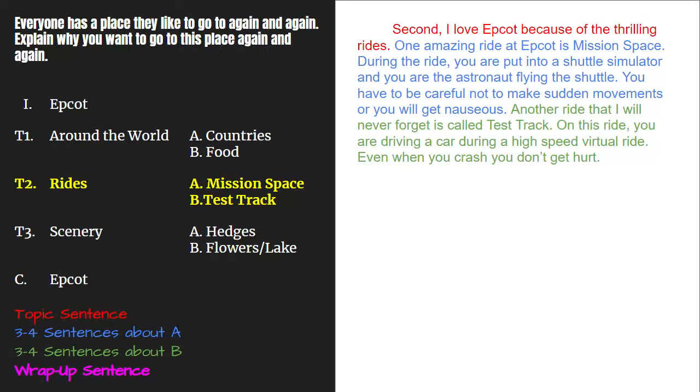Finally, we will write our wrap-up sentence for topic 2. Let's think back to our topic. We like Epcot because of the rides. So let's wrap it up. The wrap-up sentence should say, this is just another one of the great reasons I like Epcot so much.